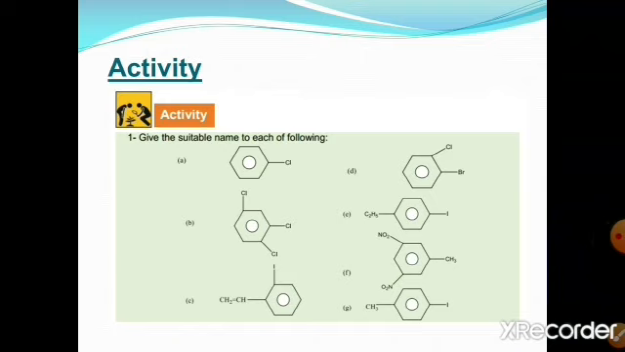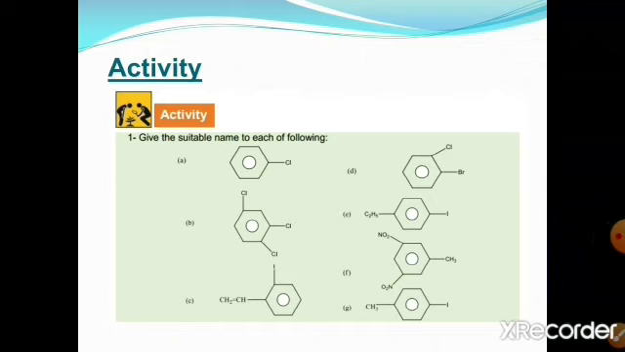In option E, an ethyl group is present on benzene and an iodine group is present on the benzene ring. If we take the parent compound as ethylbenzene, then with respect to this, iodine is present at the 4th position. So its name is 4-iodoethylbenzene or para-iodoethylbenzene.